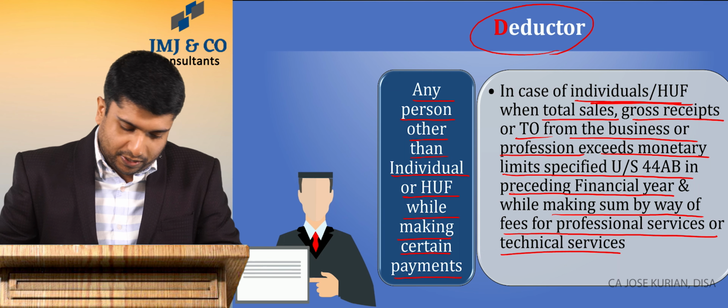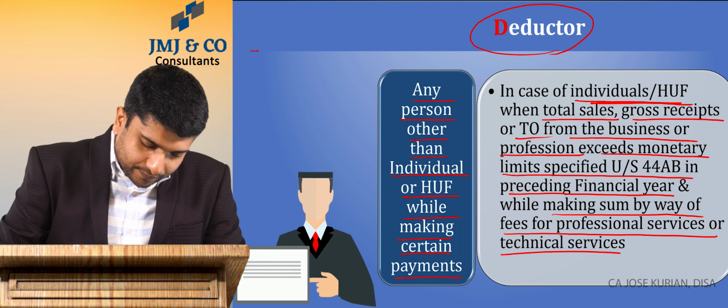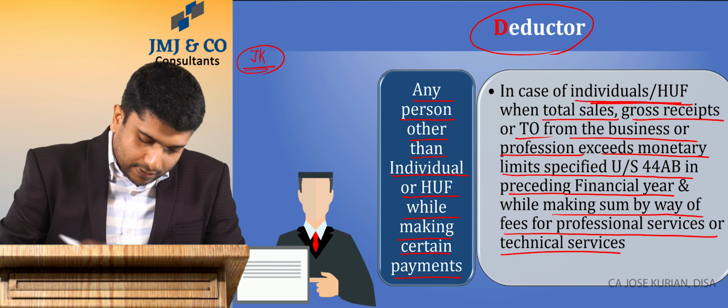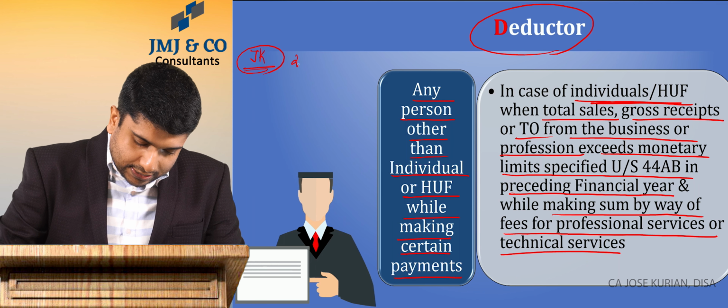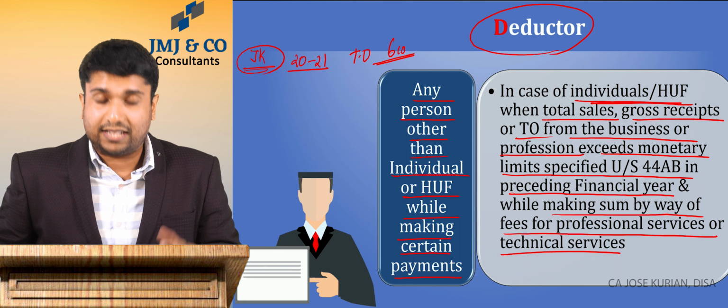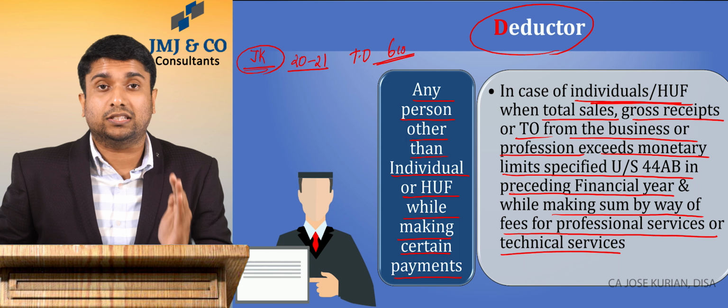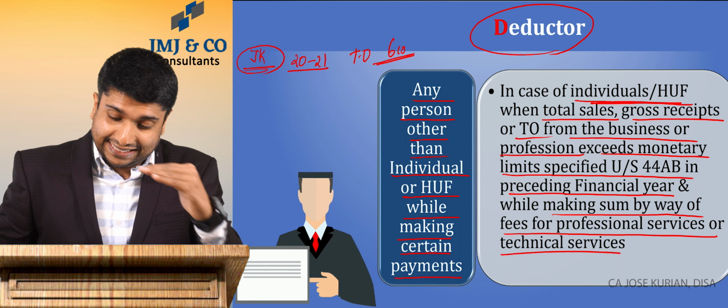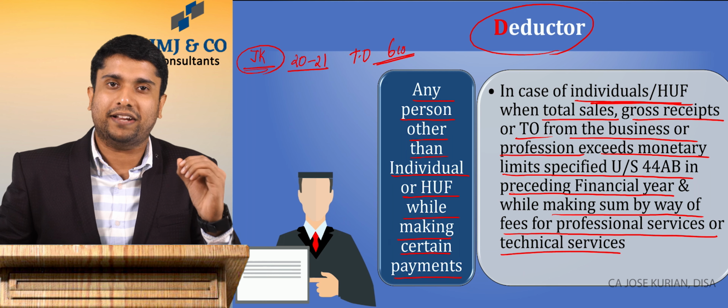Again, I'll give you an example. Say I'm an individual, and in 2020-21, my turnover is 6 crores. As you know, if my turnover is 6 crores, then it exceeds the limit mentioned under 44AB.